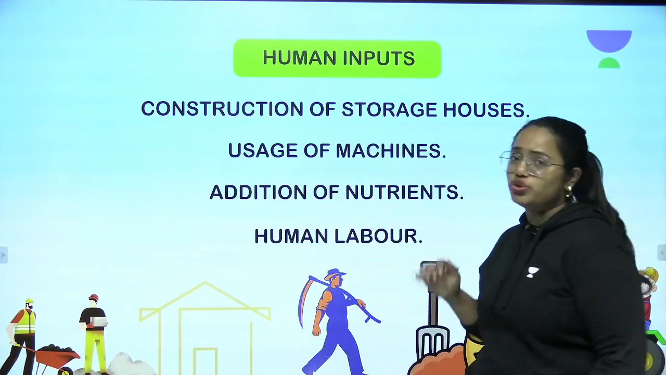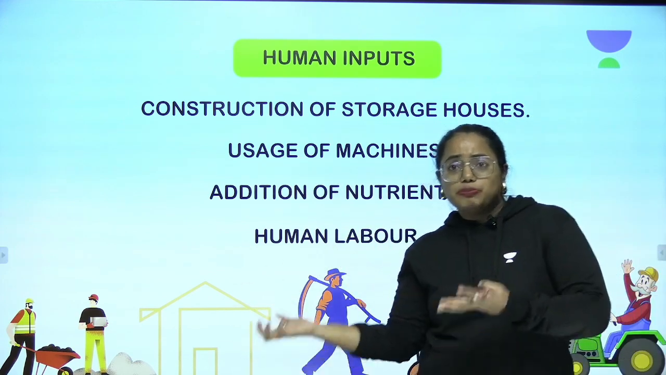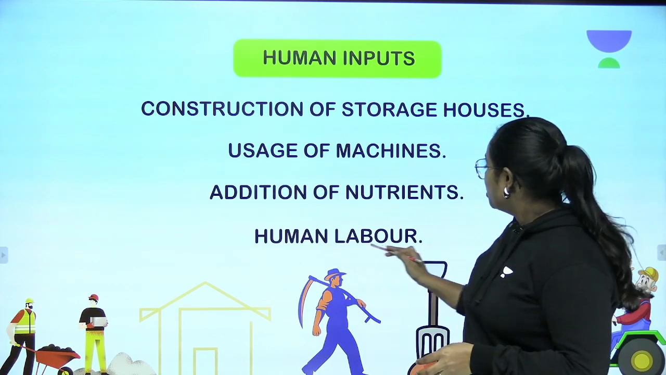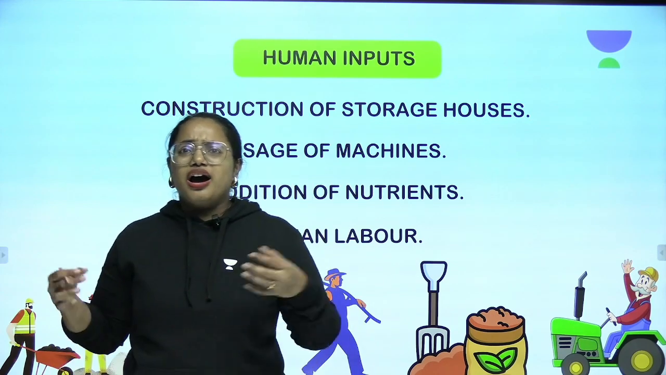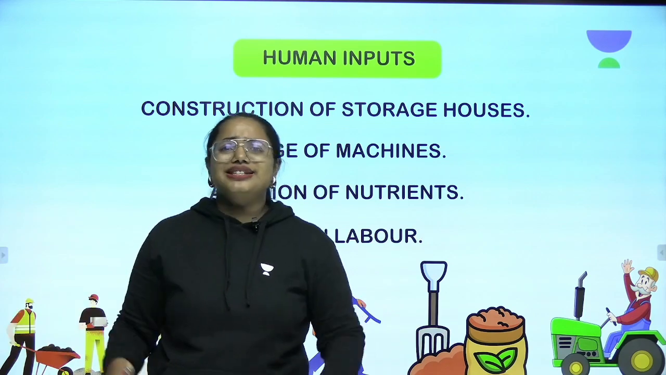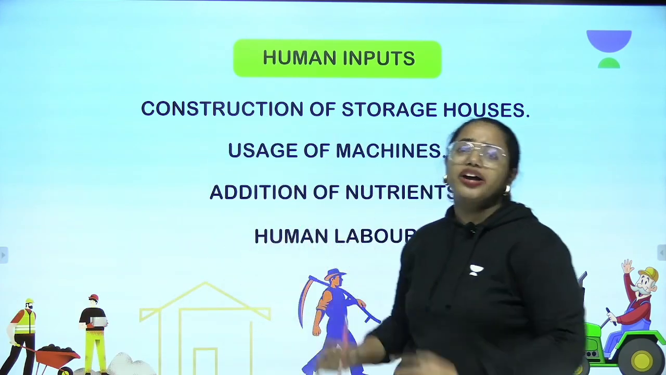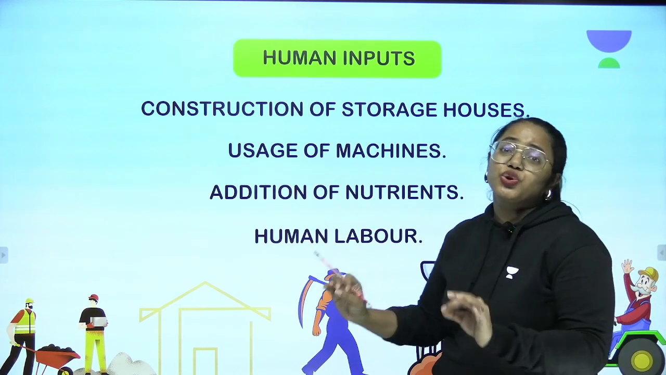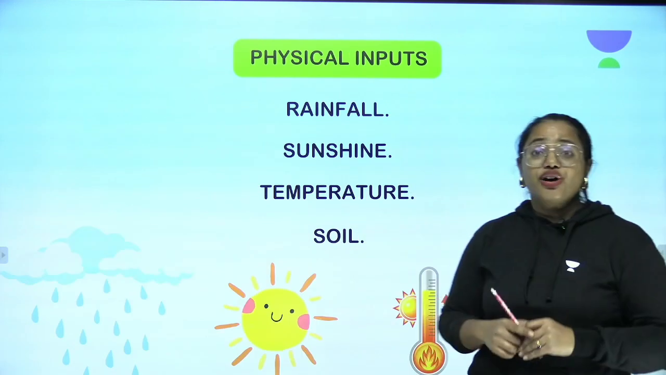What about addition of nutrients? Somebody has to distribute the nutrients to the soil so that the plants can absorb it and grow well. But who is doing that? Again, humans. What about human labor? For plowing, for adding the fertilizers, for harvesting, for weeding, for all these purposes, human hands are very much necessary. So that's where human labor is required. Are you getting my point? Yes. So that's the very first input, human inputs.